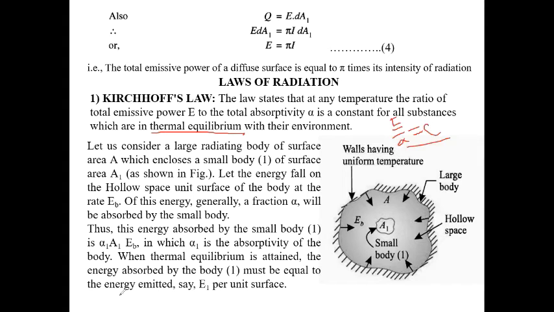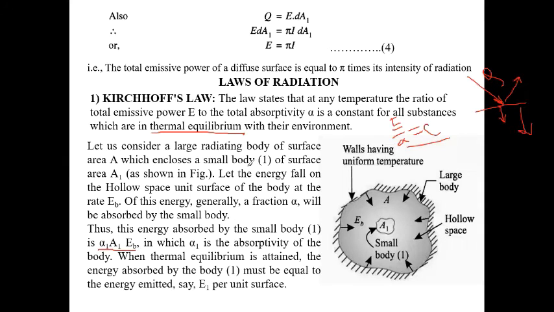So for the small body, we can write alpha 1 A1 into EB. Suppose the total energy Q is incident upon it: some amount will be absorbed, some reflected, and some transmitted. Because the small body occupies the space inside, the alpha fraction of the total heat will be absorbed by the body. If alpha 1 is the absorptivity of body A1 and its area is A1, then the total energy is EB into area into alpha 1. So alpha 1 A1 EB is the amount of energy absorbed by the small body.